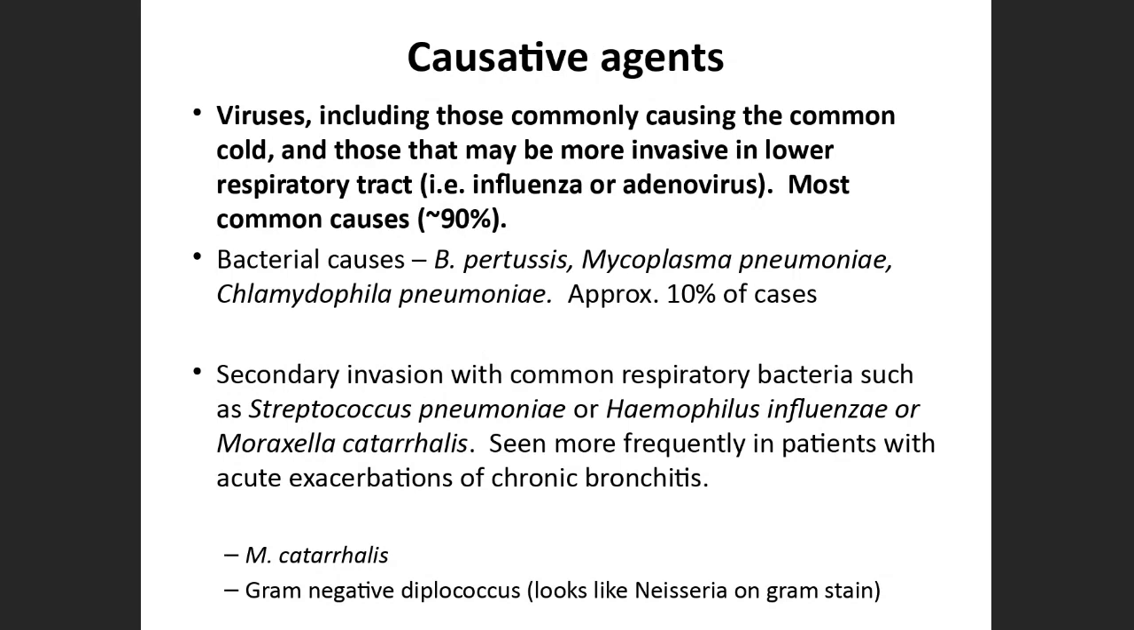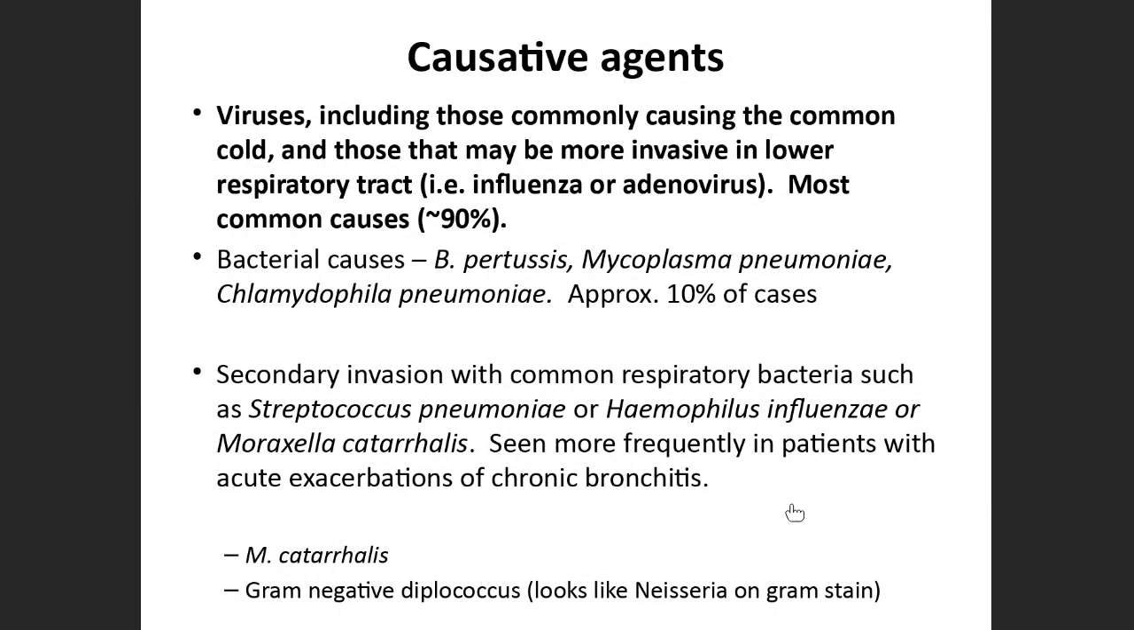There are a number of causative agents of bronchitis, including many viruses. Normally the viruses causing common cold, like influenza and adenoviruses. There are many other viruses involved. Apart from viruses, there are certain bacterial causes also, the main causative agent being Bordetella pertussis, followed by Mycoplasma and Chlamydophila pneumoniae. Certain bacteria cause secondary infections, like Streptococcus pneumoniae and Haemophilus influenzae. Moraxella catarrhalis is another important pathogen, which is a gram-negative diplococcus.